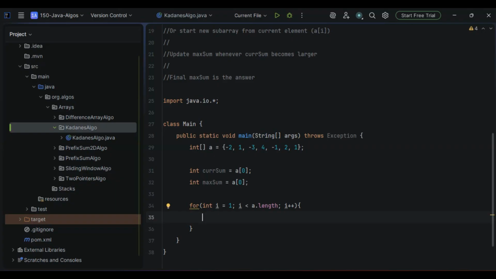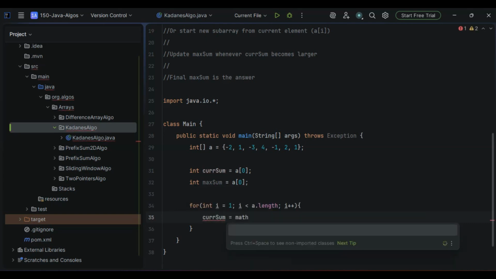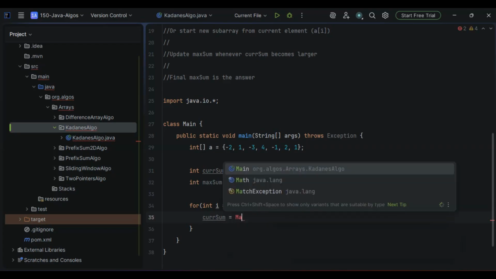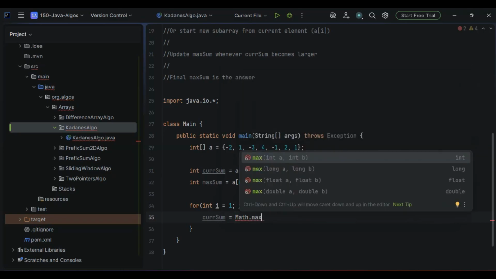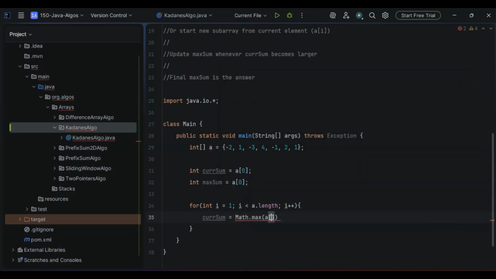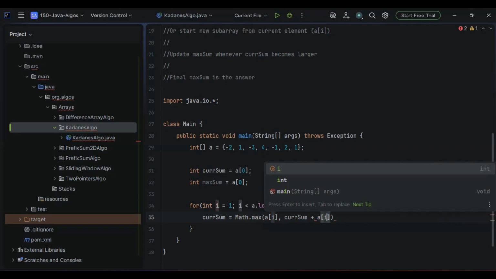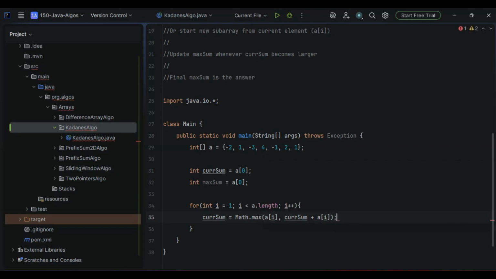I can write it in this way, with capital M here: this will be Math.max. Let me go with a of i, comma, current sum plus a of i.